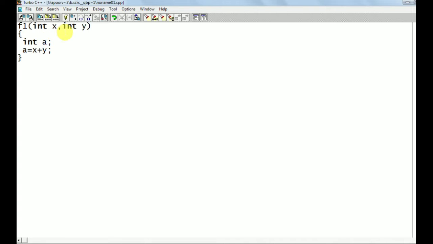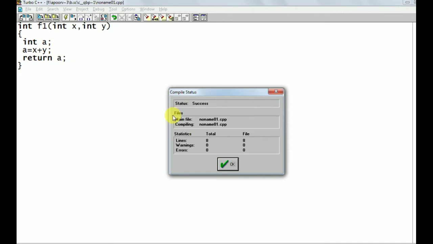So here we are capturing two values, then adding x plus y, and storing that value in a. I want to return that a value, so I am writing return a. This returns an integer value, so I am writing the return type as int. This is the function in C language. Now I am pressing Alt F9 to compile this program. It is not giving any error and not giving any warning, so this function will get executed successfully.